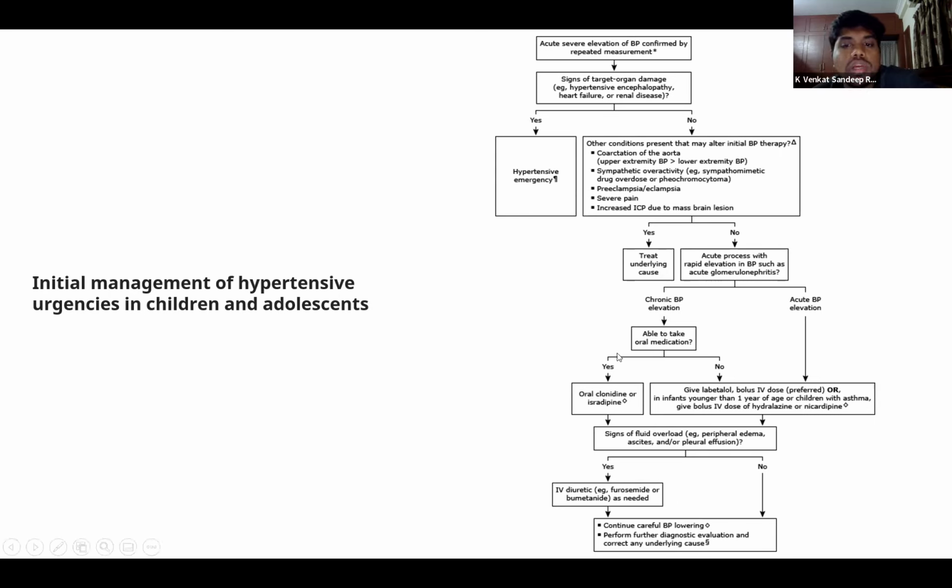symptoms, what we can do is give them oral medications. But if they are not able to take oral medications, or if there is acute elevation with some symptoms, then we can give boluses of IV labetalol. Apart from this IV bolus, if you want, you can also give a bolus of hydralazine or nicardipine. Also, if there are any signs of fluid overload, we give them diuretics, and the blood pressures are continuously monitored. Meanwhile, we can also start them on some oral antihypertensives to support our initial therapy.